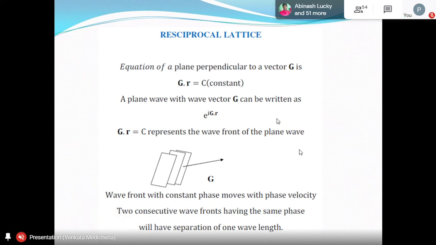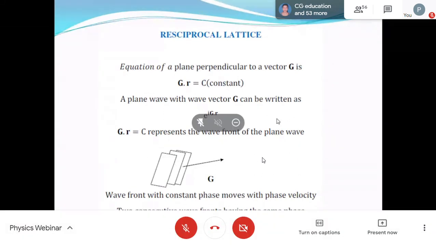If you take a constant phase surface or wavefront, keep the constant phase 1 radian, and look at it physically, the 1 radian wavefront is there at, let's say, x equal to 0. At x equal to lambda, you will get another plane. At x equal to 2 lambda, you will get another. They are separated by the period of the wave, that is the wavelength. So they have the periodicity of the plane wave, that is lambda. Exactly similar analogy will work for reciprocal lattice.